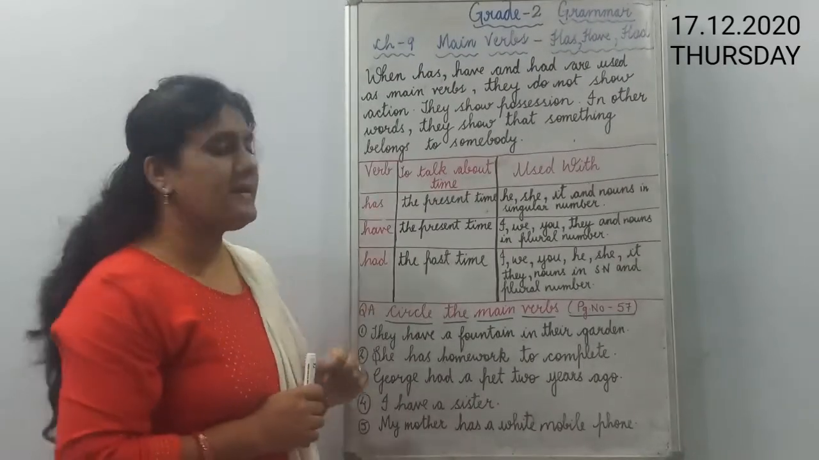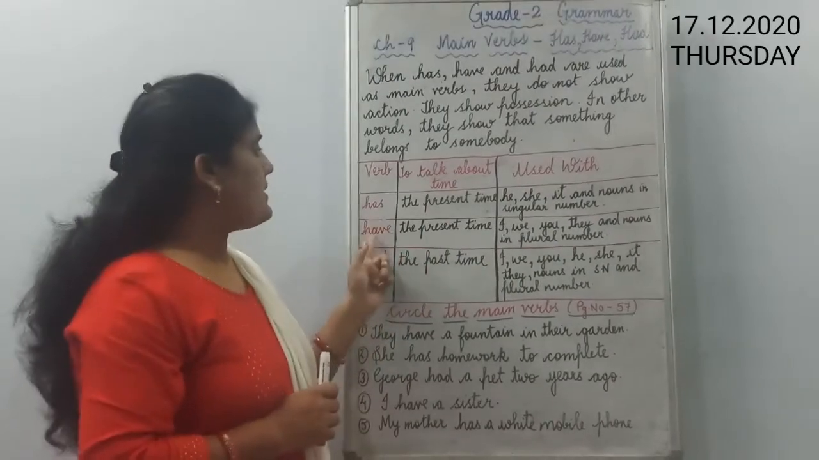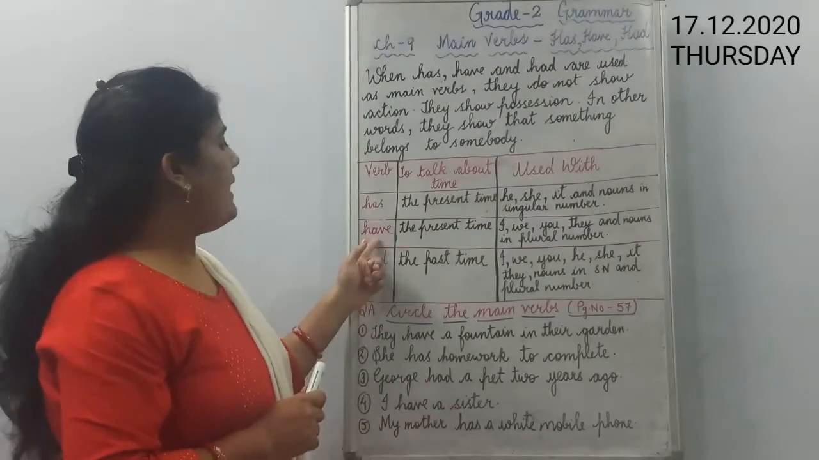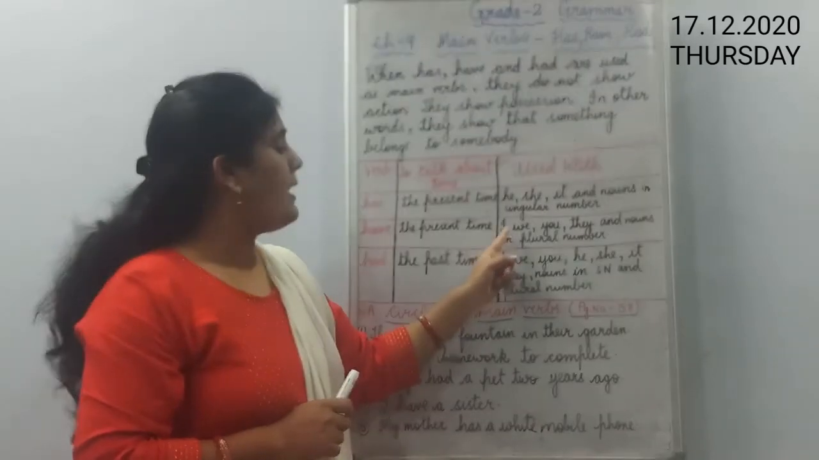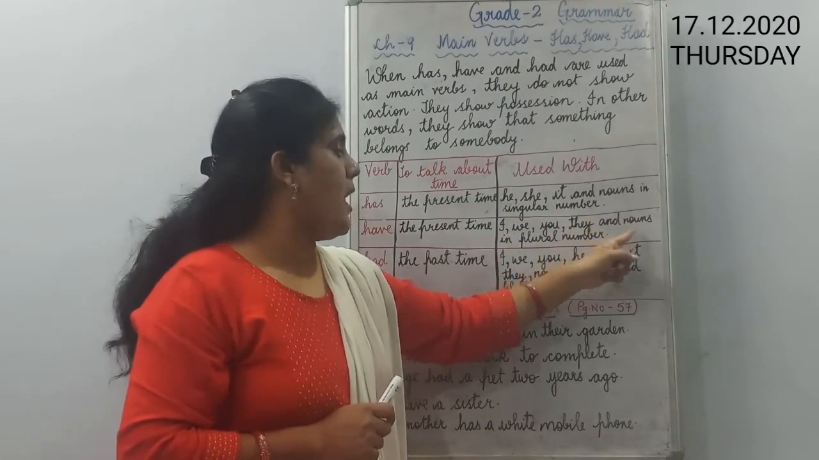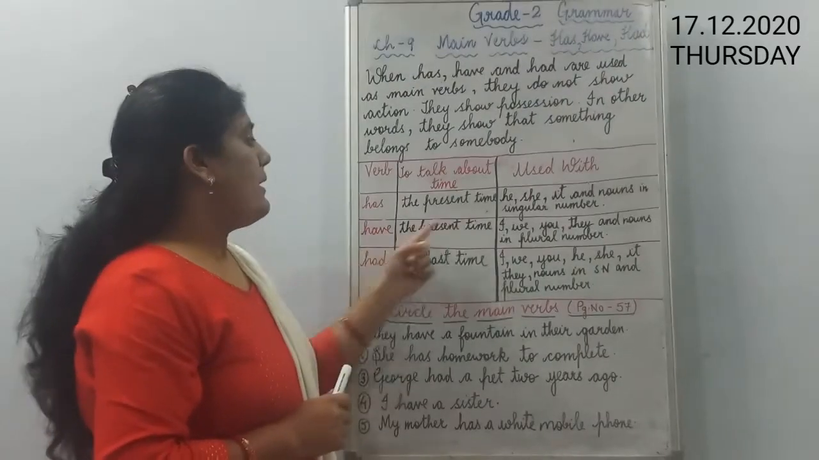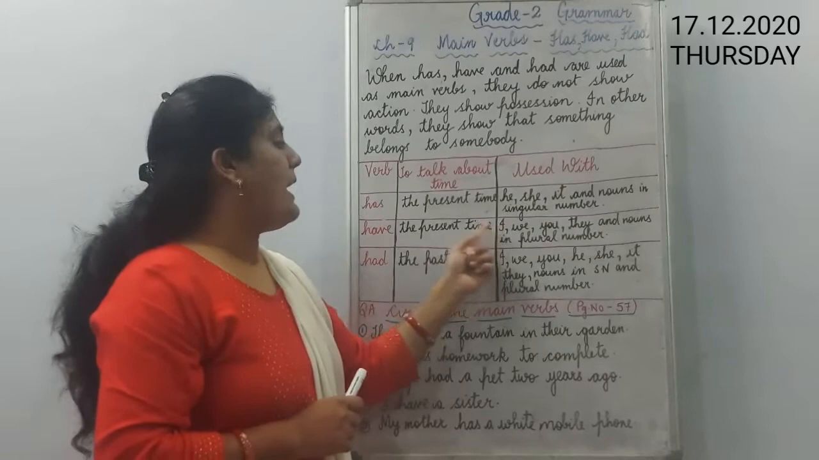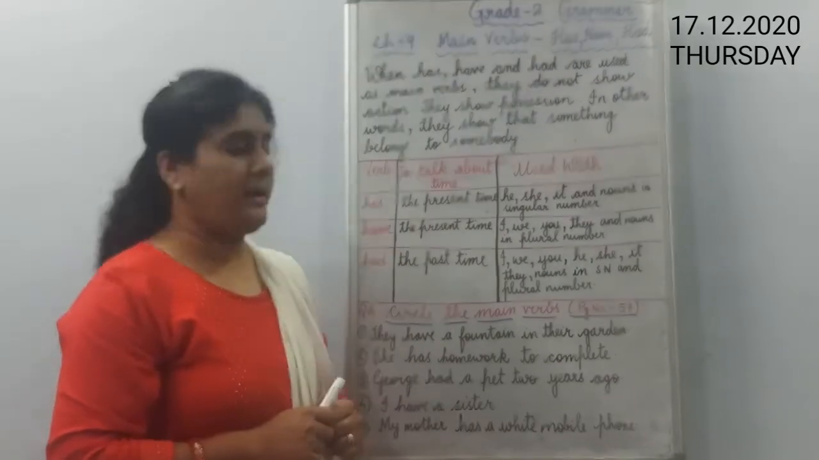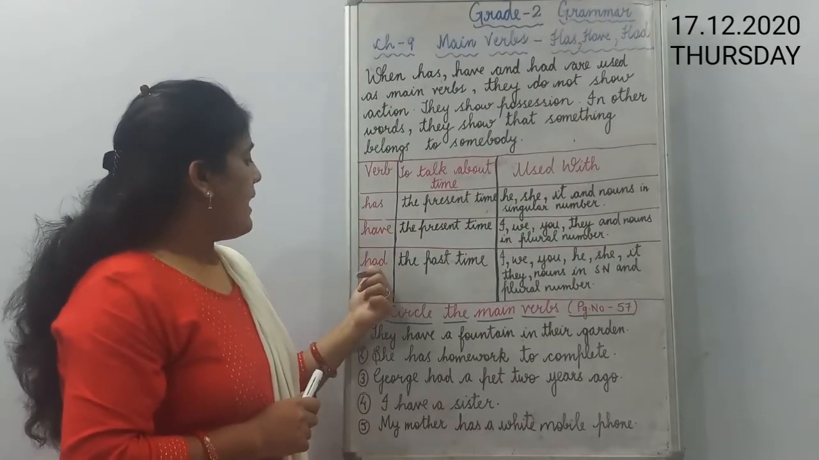Now the next one is have. Have is always used when we talk about the present time, and it is used with pronouns like I, we, you, they and nouns which are plural in number. So the sentence will begin like this: I have a doll. We have a car. In this way we will make sentences.